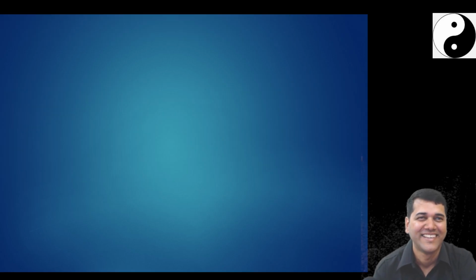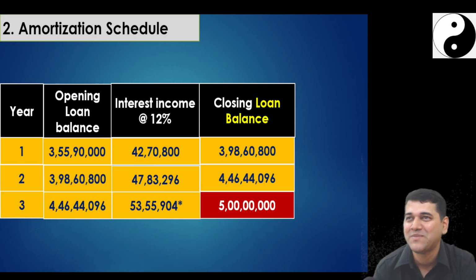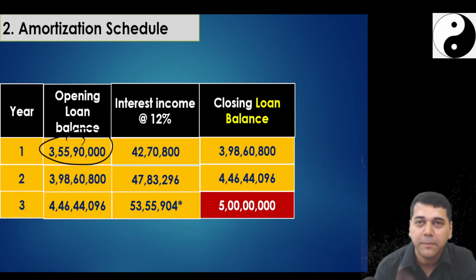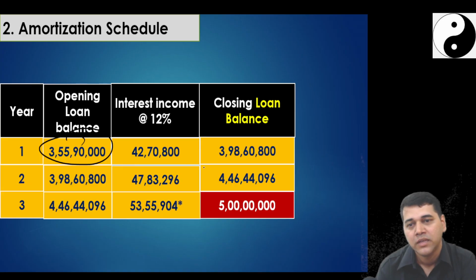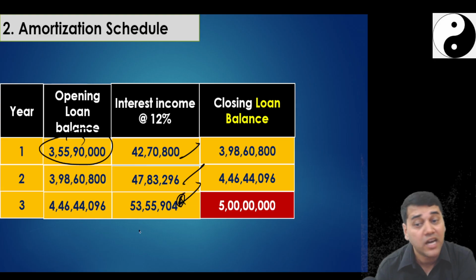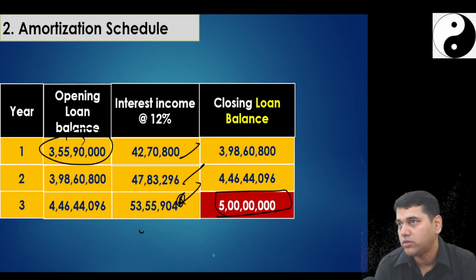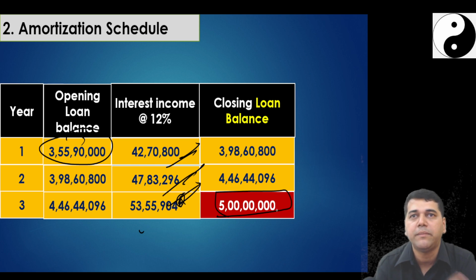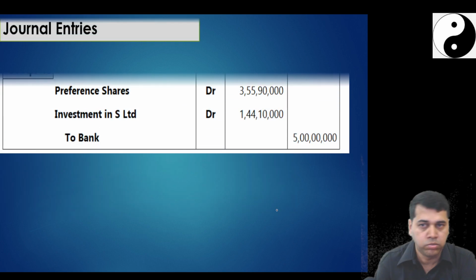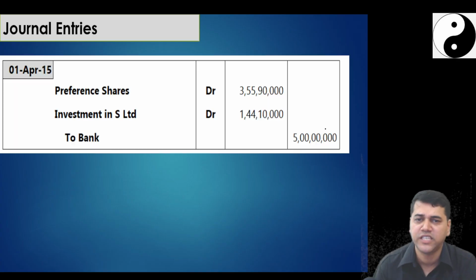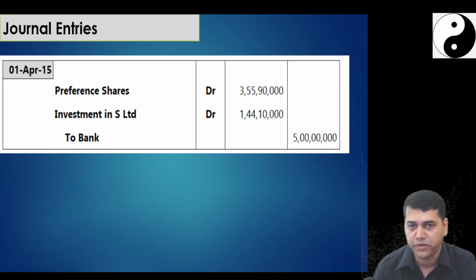Next, the amortization schedule you are going to prepare, where you start with the opening recognition at fair value. Then you prepare at the rate of 12% for 3 years. Third year interest you are going to put a star and a note, and it's going to become 5 crore. You need to pass the opening entry, every year's interest entry, and the payment entry. So next you pass the first year journal entry, which is the initial recognition,